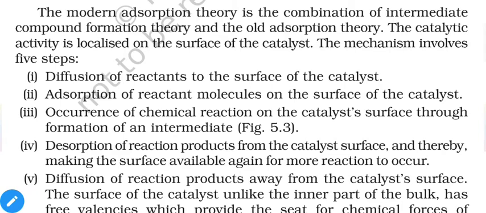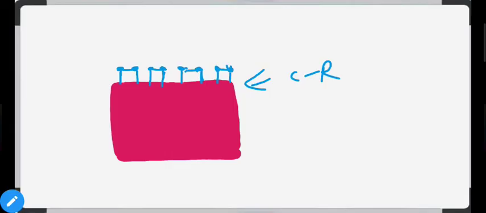Then the fourth stage is desorption of the reaction products from the catalyst surface and thereby making the surface available again for more reaction to occur. That means now bonds of reactant particles which are already interacting with each other will remove their attachments with catalyst.